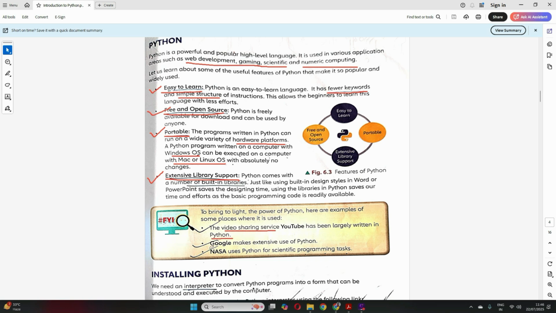Then Google, where you do most of your searching, right? Google makes extensive use of Python. Even in Google, we have Python programming. Then NASA uses Python for scientific programming tasks. So you can understand from these examples how powerful Python is, right? We are using Python in all of this. Clear? I hope now our overview of Python is clear, and what the features are and where these days we are using it, just to show how powerful Python is.